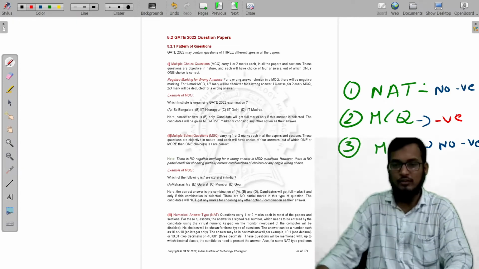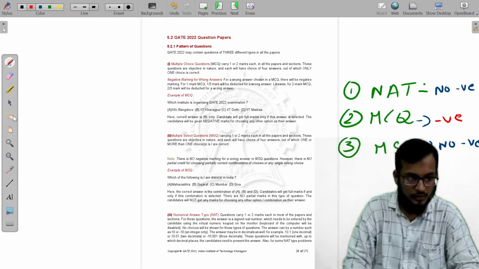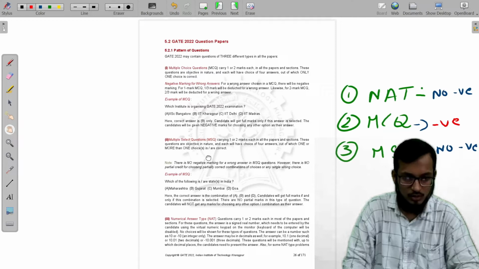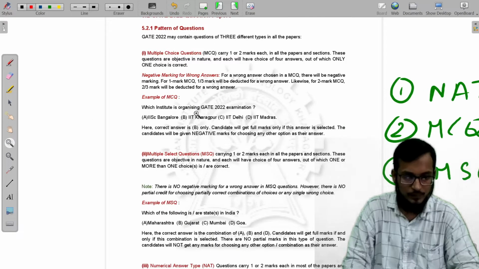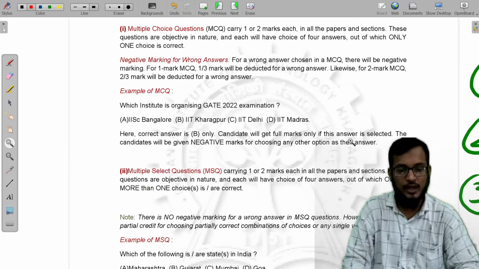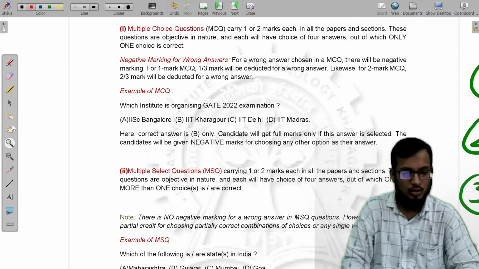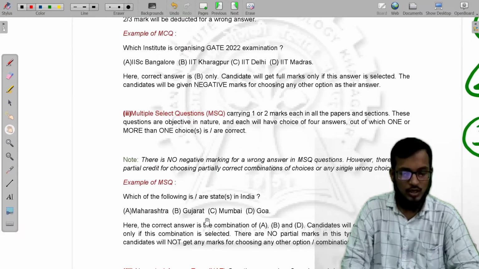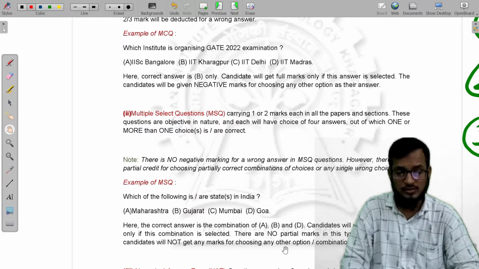This is the example given by the IIT, which you can see here. For MCQs, they will simply give a question with some options, and only one option is correct, and you need to opt for that option. Coming to MSQ, some options will be given, and the answer is more than one. You need to select all the right options, then only full marks will be given; otherwise no partial marks will be given.